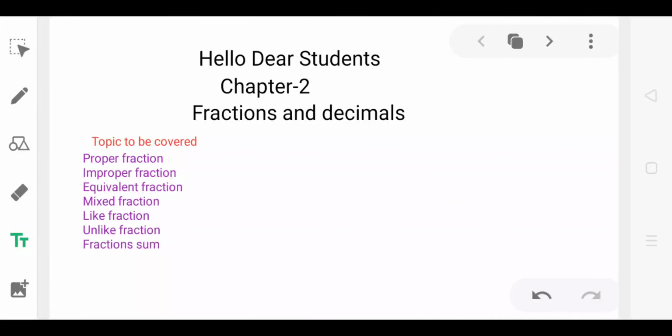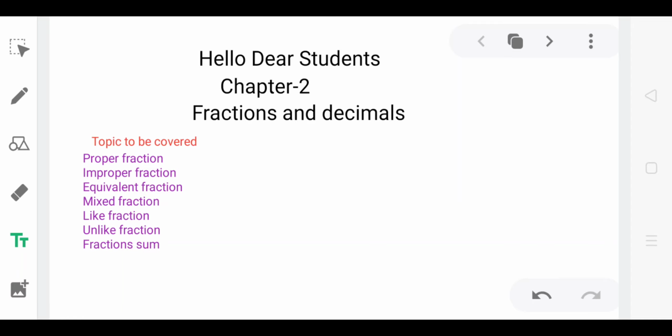Hello dear student, let's now start your next chapter, fraction and decimal. In this chapter, the topics to be covered are proper fraction, improper fraction, equivalent fraction, mixed fraction, like fraction, unlike fraction and fraction sum. First we talk about the fraction.